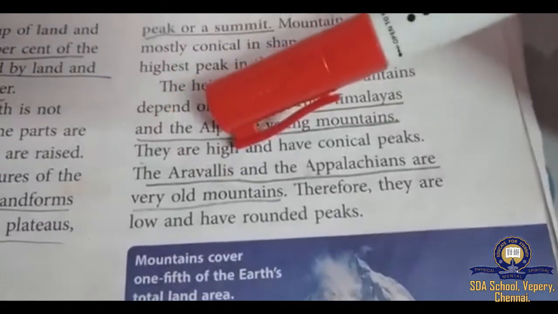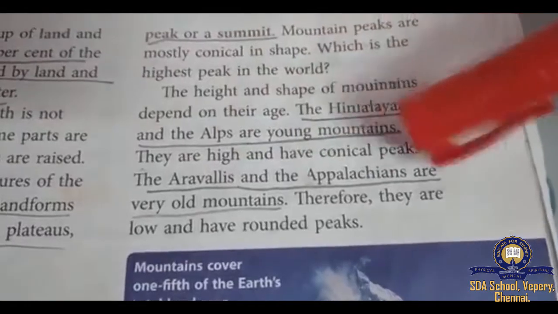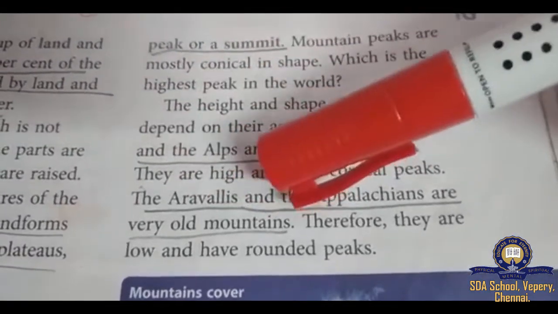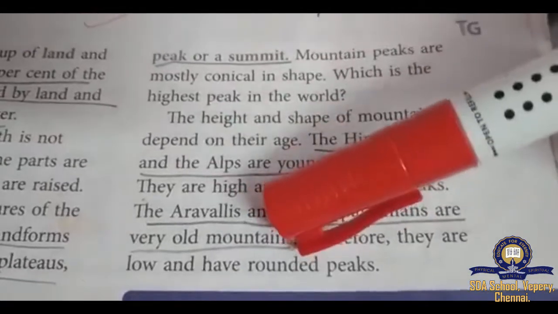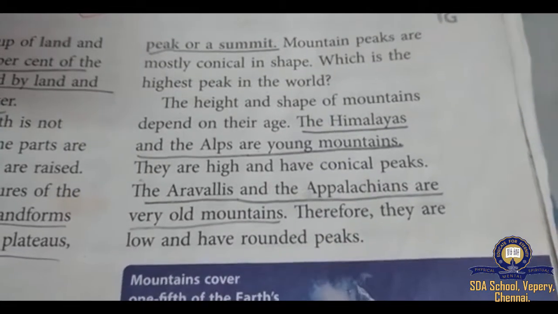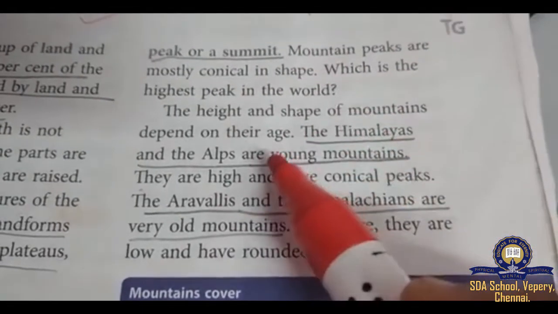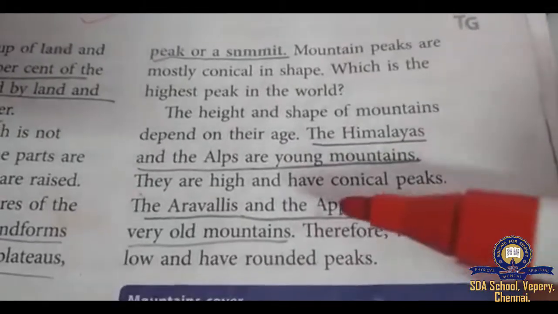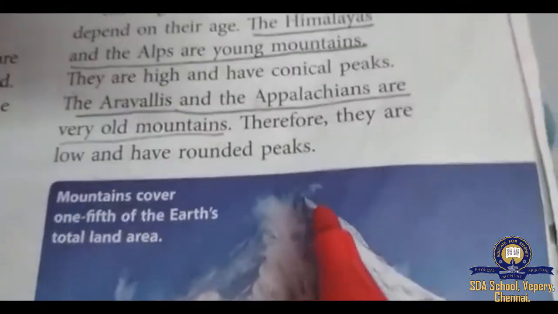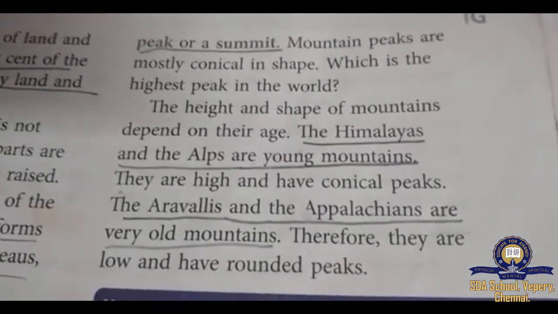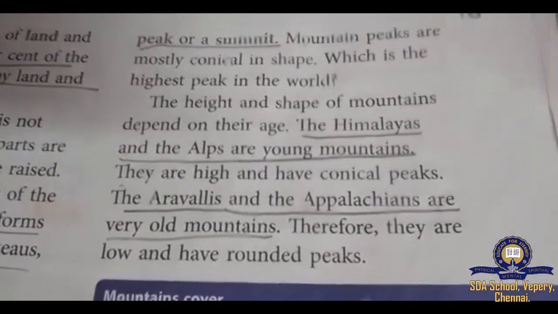And Aravallis and Appalachians are the old mountains. These two are the old mountains. They are very low and they have round peak. These two have the highest peak, and these two have low peak. Low peak means it will be flat on the top, right? So it has round peak.